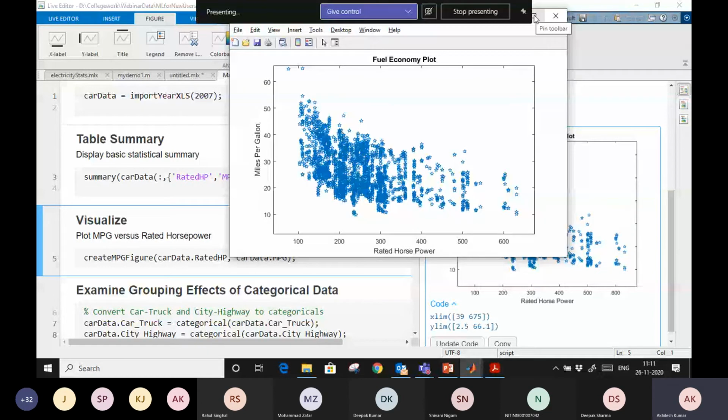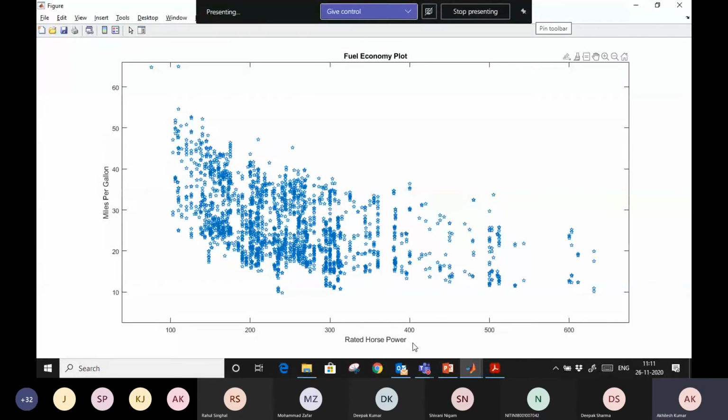So what we see in this figure, on y-axis we have miles per gallon, that is mileage. On x-axis we have rated horsepower. So you see from this graph, when we increase the horsepower, if horsepower is high, then mileage is decreasing. What it says is that if you have a vehicle with a higher horsepower, then your vehicle will have a low mileage. The graph shows that right now, right?